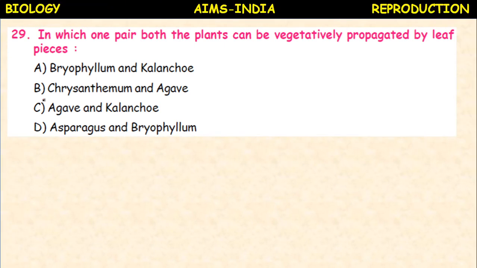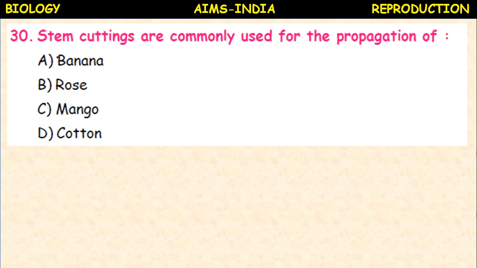Next, in which pair can both the plants be vegetatively propagated by leaf pieces? Bryophyllum and kalanchoe, chrysanthemum and agave, agave and kalanchoe, asparagus and bryophyllum. So it is bryophyllum and kalanchoe. Stem cuttings are commonly used for the propagation of banana, rose, mango, cotton.